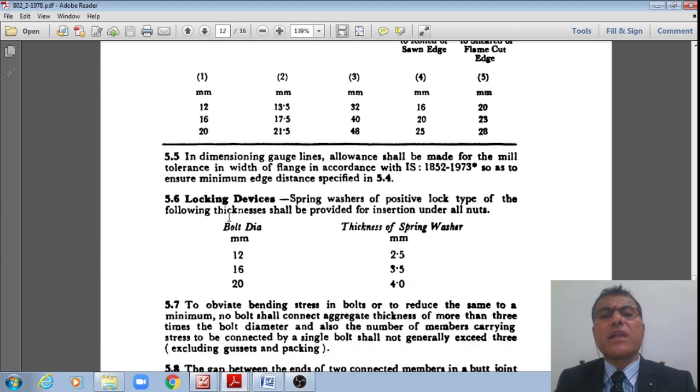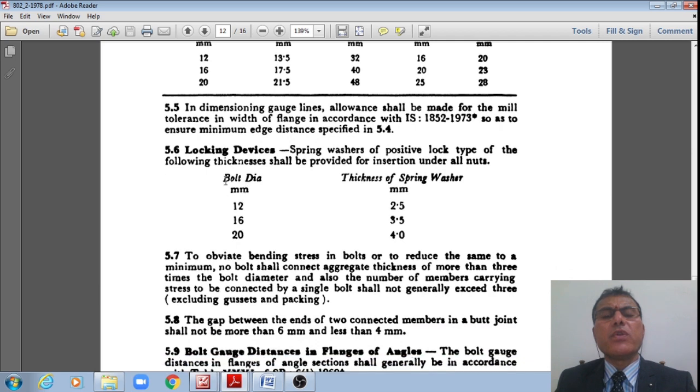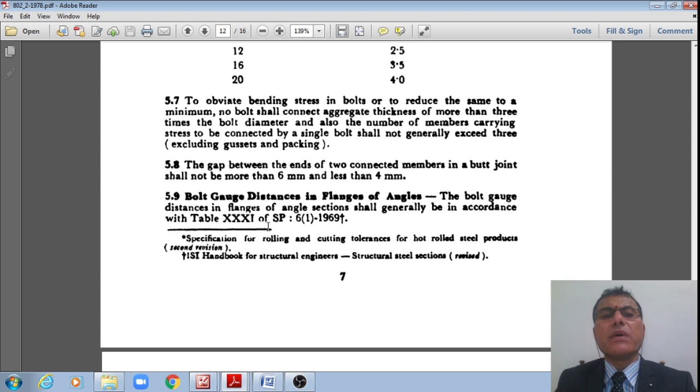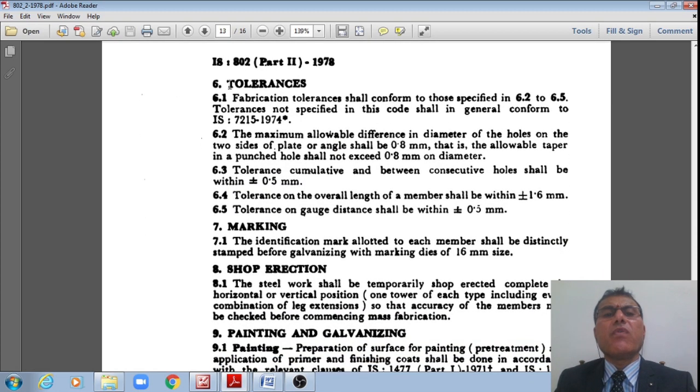And the locking devices are also specified. Spring washers of the positive lock type of the following thicknesses should be used: for 12 mm, the thickness of the spring washer should be 2.5, for 16 it is 3.5, and for 20 it is 4 mm thick. And bolt gauge distances for flanges of angles are as specified in Table 31 of SP 61, 1969. And what the tolerances should be are now specified, right?